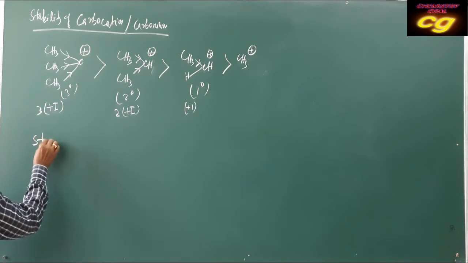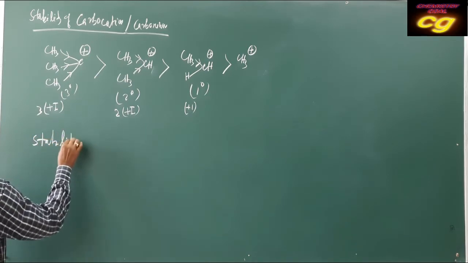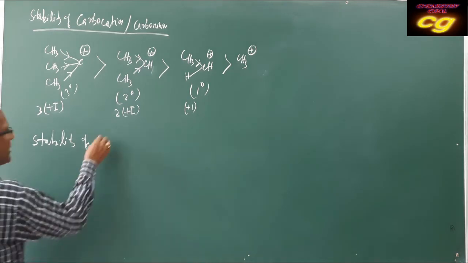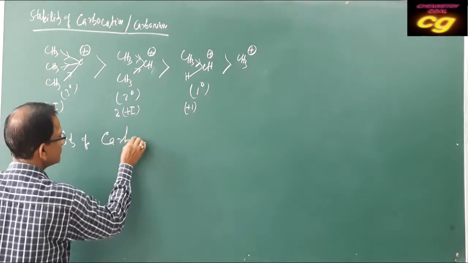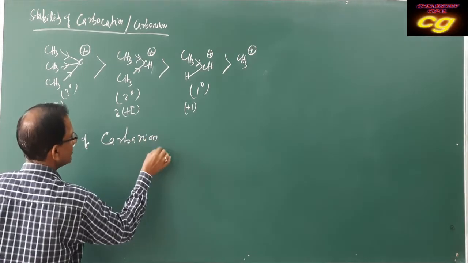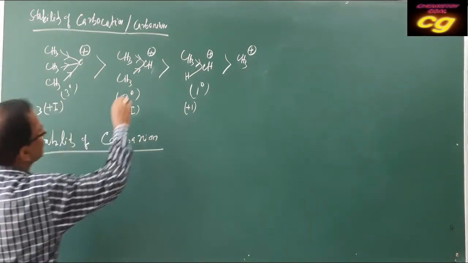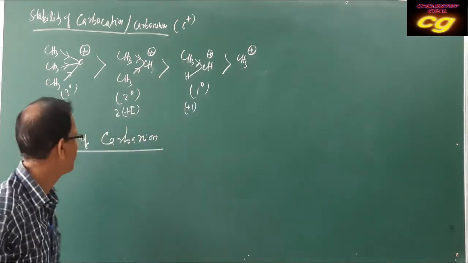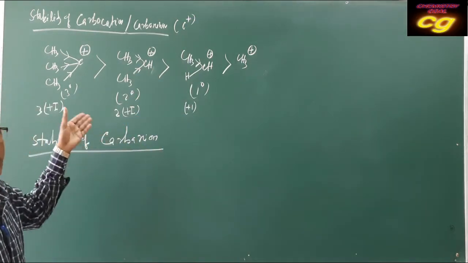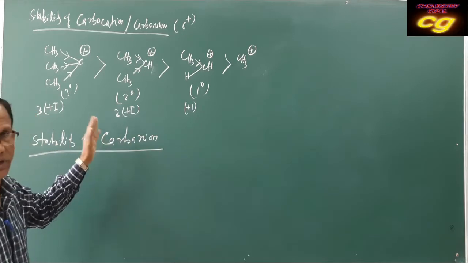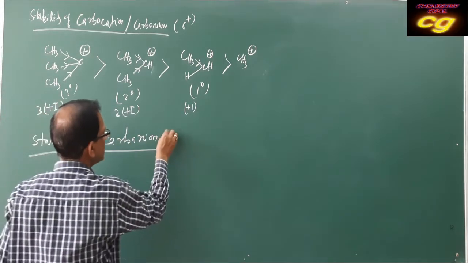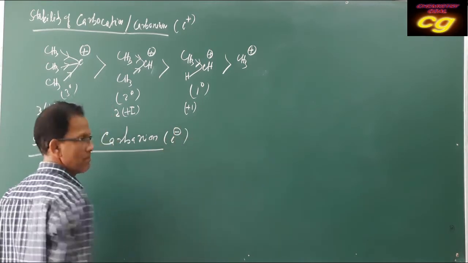Similarly, the stability of carbanion. Carbocation means carbon carrying positive charge. We will discuss the formation of carbocation and carbanion in the next class. So, the stability of carbanion, that is carbon carrying negative charge.